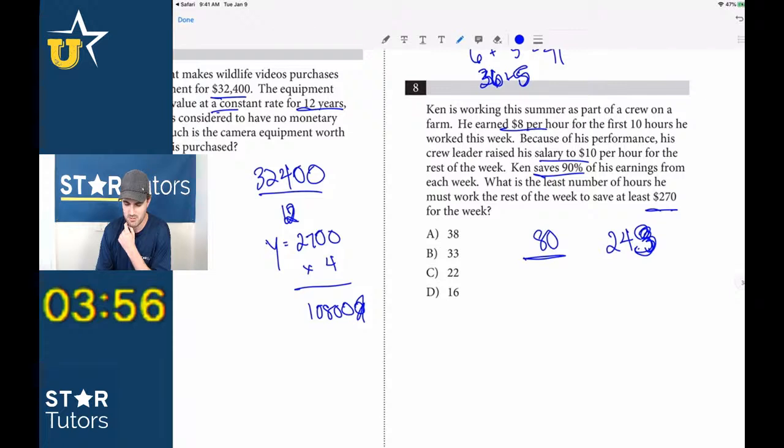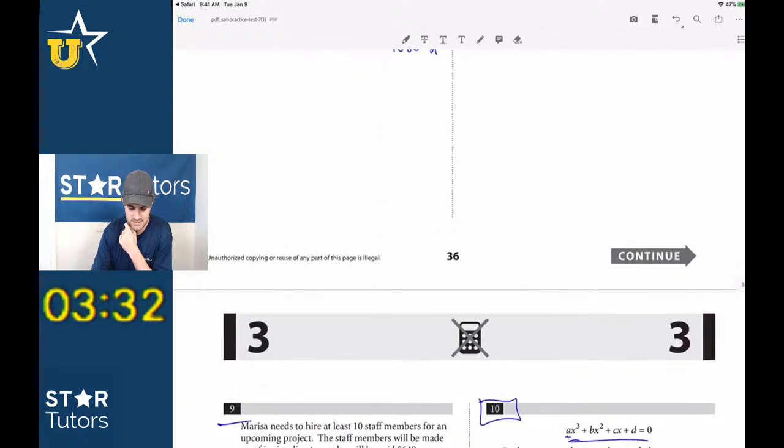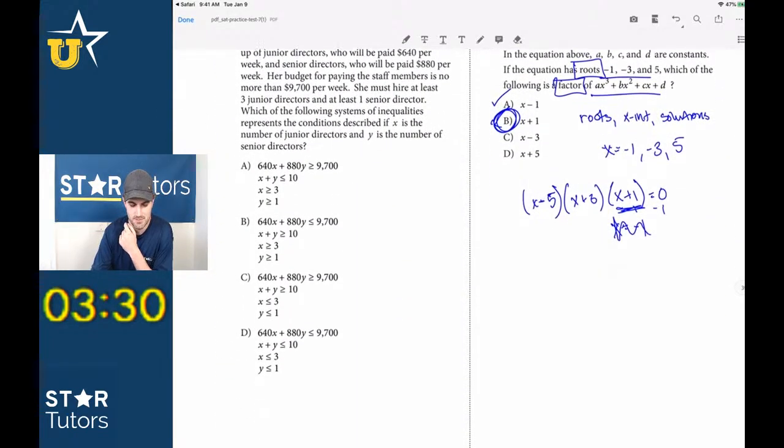That's not going to work. He's going to save 72 of that. So he's going to have to work another 16. Does that work out? 16 would be 242. I've got to move on from this one, guys. 243. I think it's D. Let me just come back. What are we at? 350. I think that one's D, but I might have to guess. I don't want to spend too much time on it, right?